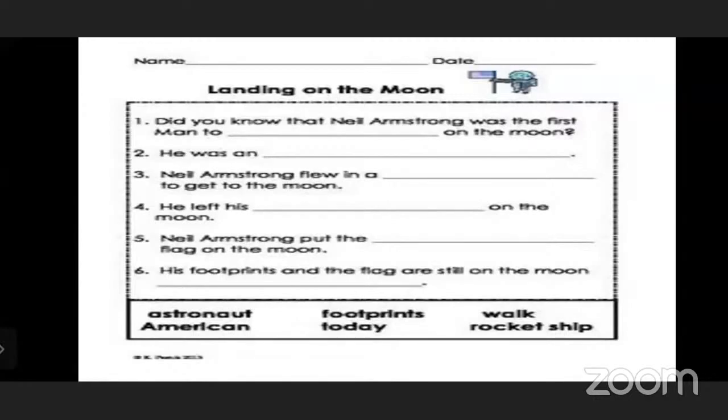Neil Armstrong put the dash flag on the moon. Okay, American flag, yes. His footprints and the flag are still on the moon today. So you got the answers. You take the screenshot of this too and solve this in your notebook. Put today's date, write your name, okay?